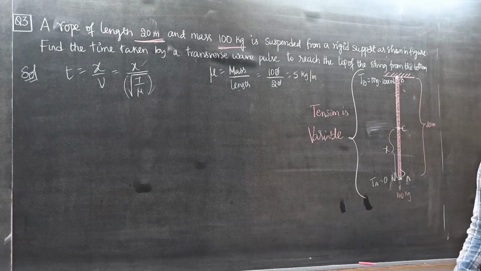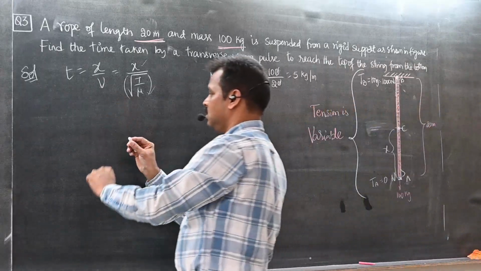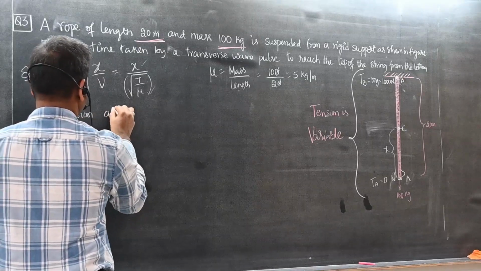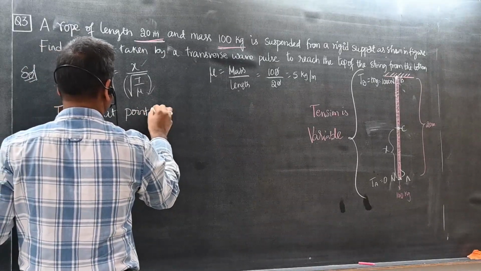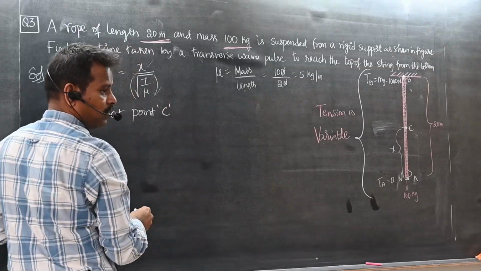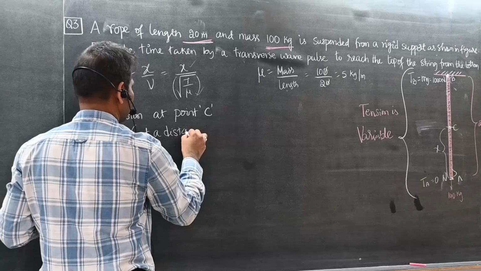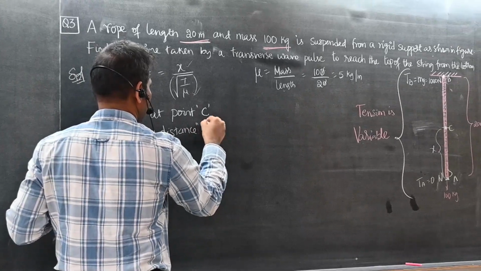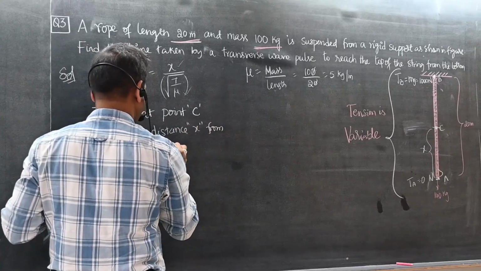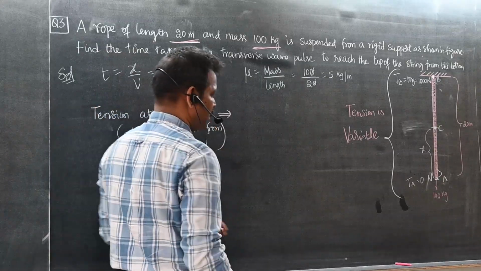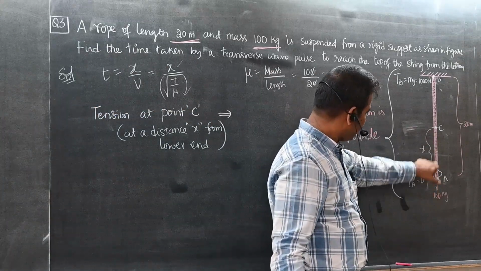What is the tension at C? I am finding the tension at one point, point C, at a distance x from the lower end.